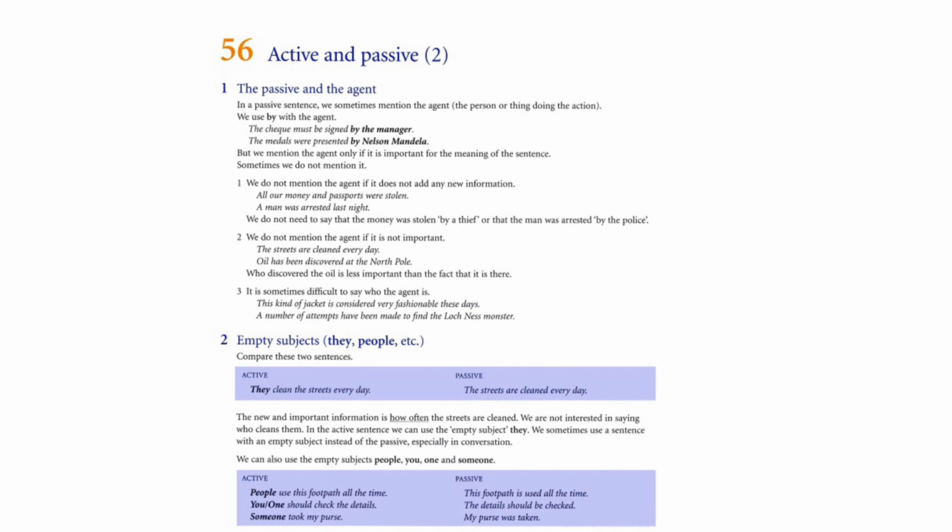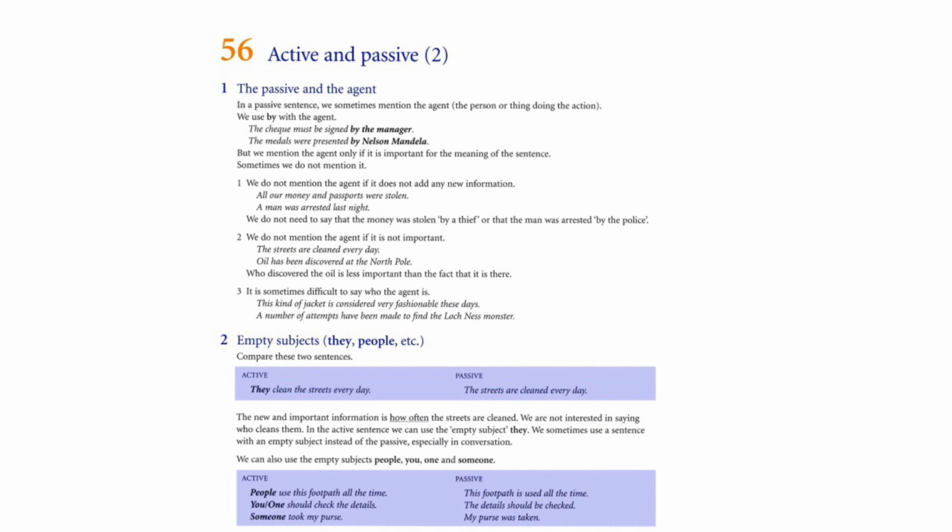In the active sentence, we can use the empty subject, they. We sometimes use a sentence with an empty subject instead of the passive, especially in conversation. We can also use the empty subjects: people, you, one, and someone. Let's look at the examples.